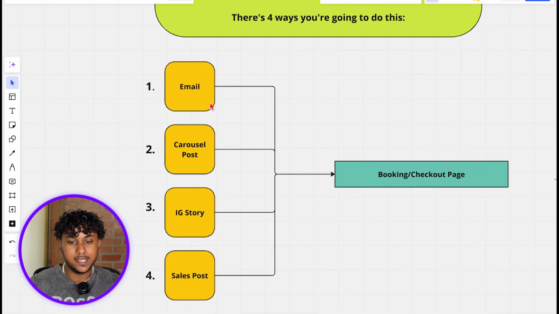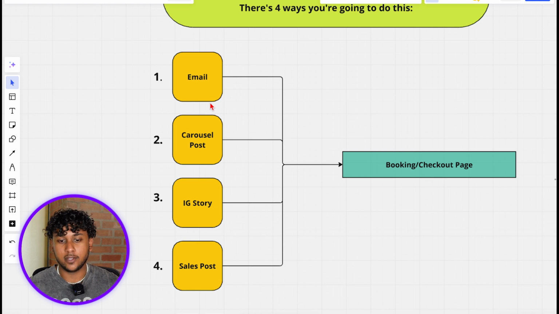So that'll be one way. Another way is through carousel posts. And carousel posts are really great because they're only shown really to your audience. Sometimes they can be shown on the explore page and reach a new audience. This is really meant to nurture your audience and help you sell your own offer to them.